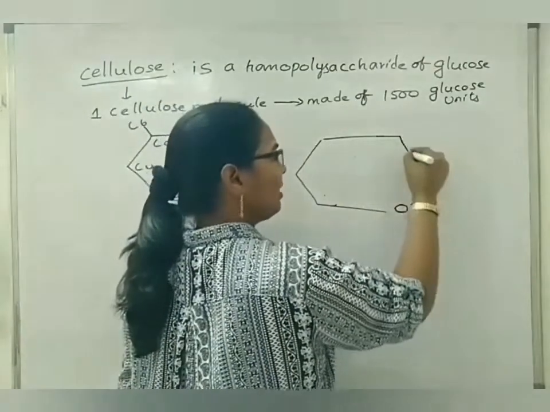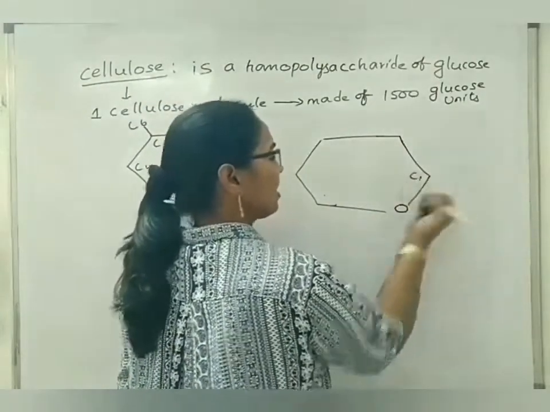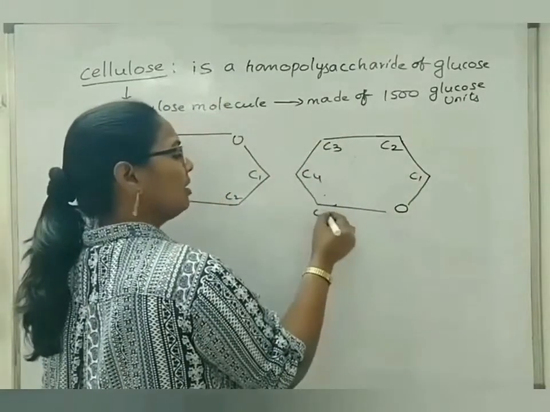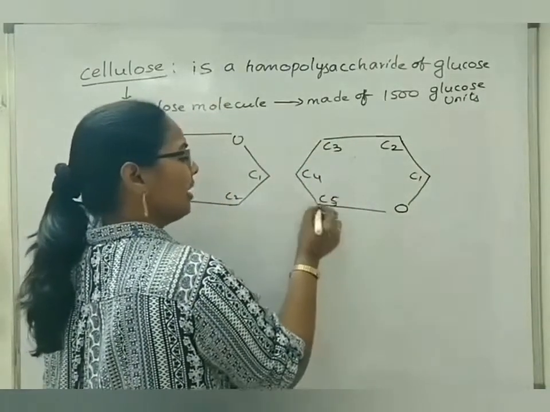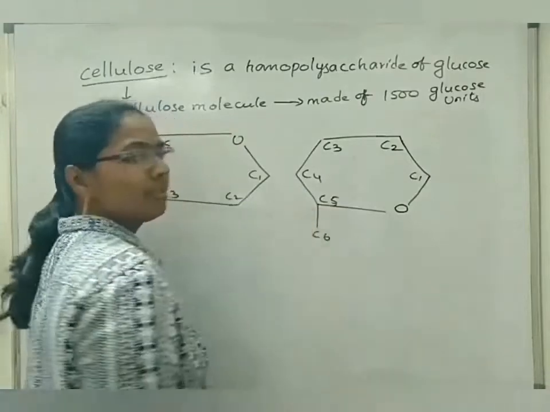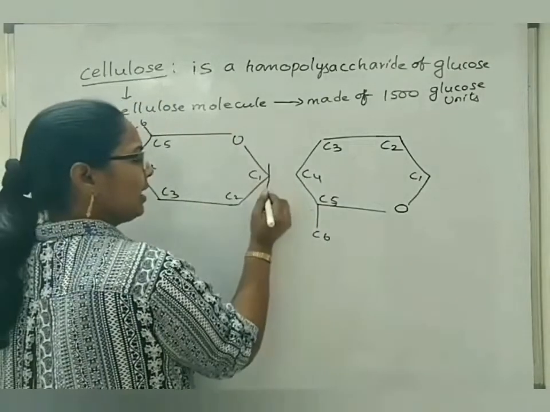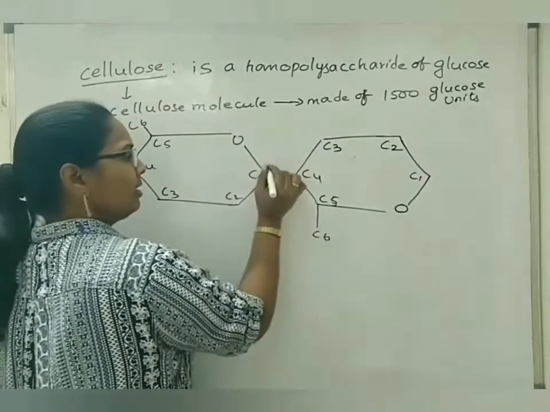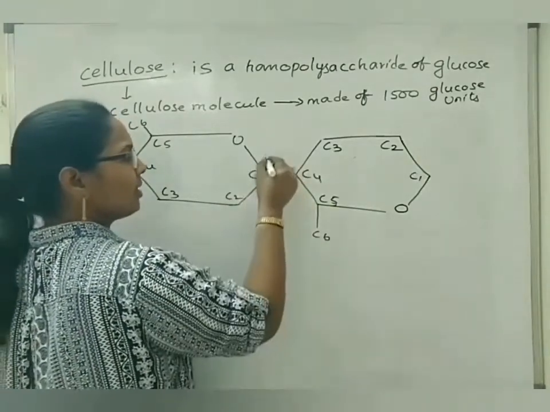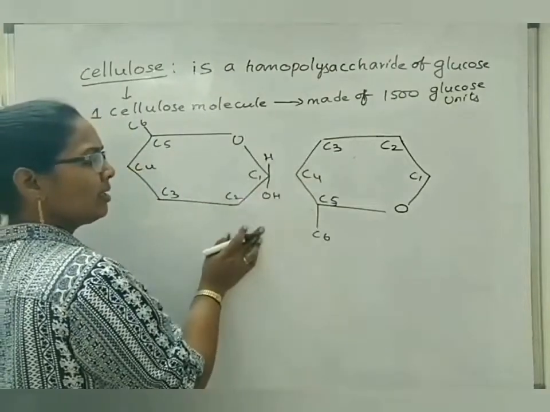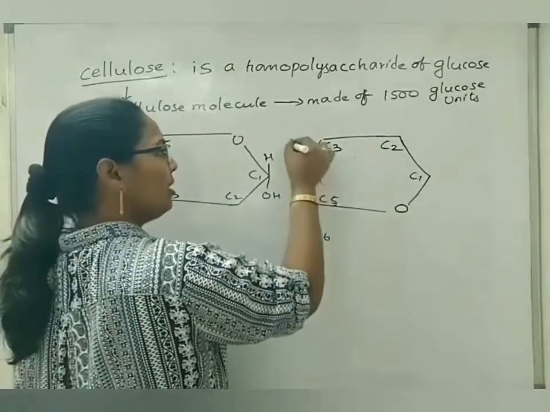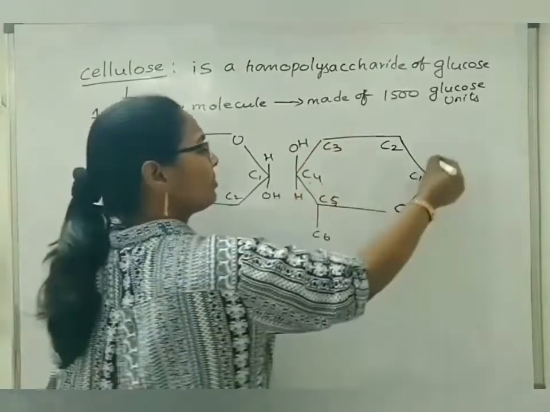The same carbon 1 of glucose stays the same, this is carbon 1, but this will be carbon 2, carbon 3, carbon 4, carbon 5, and here will be carbon 6. But in the case of carbon 1 of one glucose molecule out of two which are side by side, the OH will be on one side, and for C4 of the next glucose molecule beside it, the OH will be here.